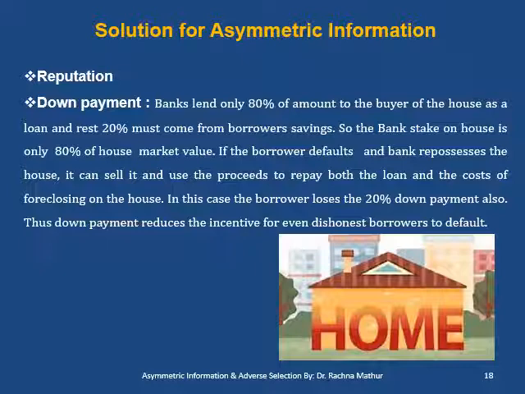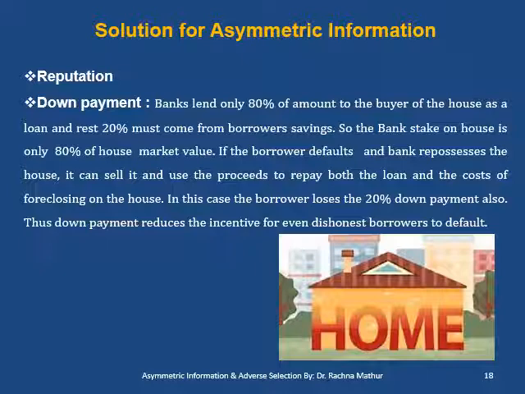It is a strategy to induce the borrowers not to default. Suppose the only collateral put up for a mortgage loan is the house and the money used to purchase the house comes only from the bank. Then in that case we say that no collateral exists. Why? Because if the borrower defaults, the bank seizes the house, but the borrower receives the free use of it for the period until the bank repossesses it. This strategy will not induce dishonest borrowers to repay the loan.